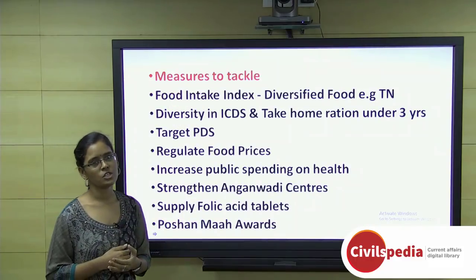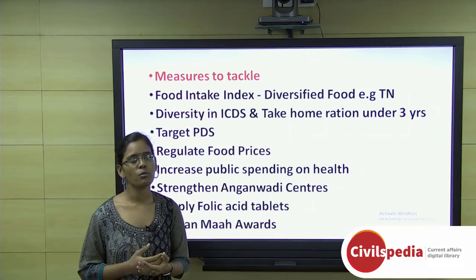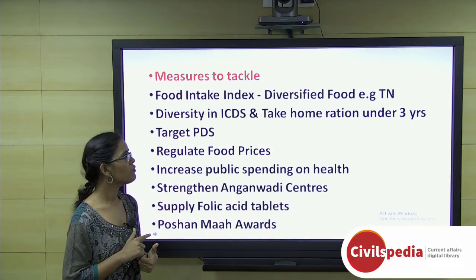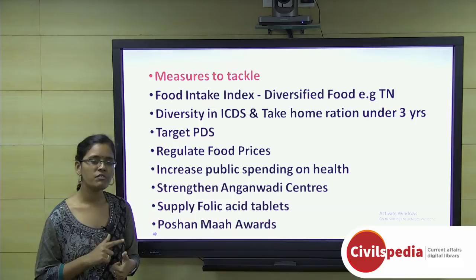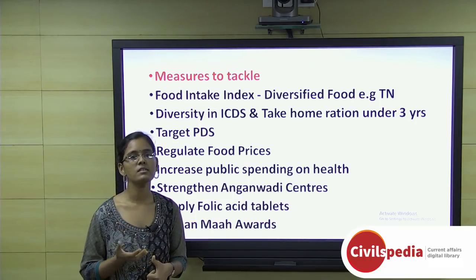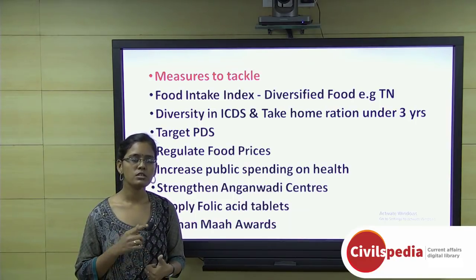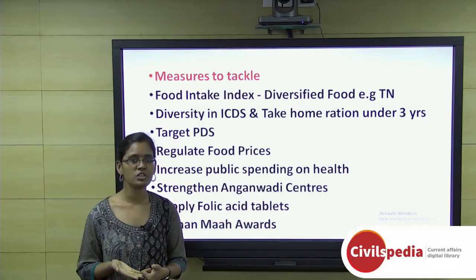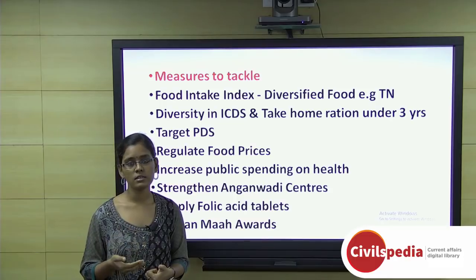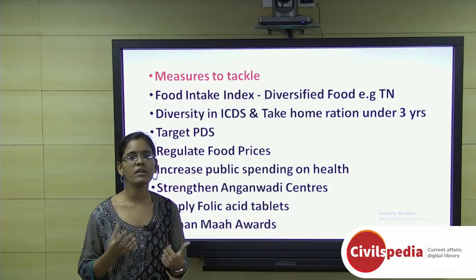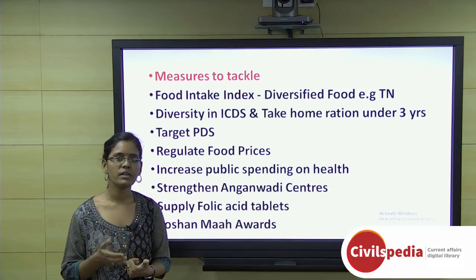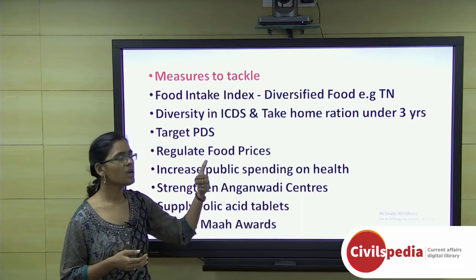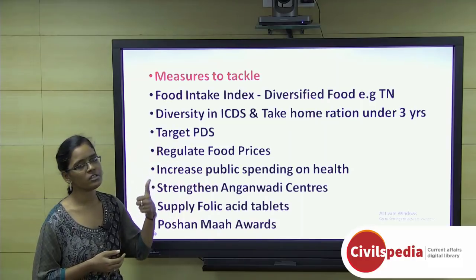And apart from that, what are the measures to tackle this malnutrition problem? First and foremost, we have to address food intake. The food intake index shows that if a state has more diversified food, then the malnutrition problem will be solved, because malnutrition includes undernutrition, overnutrition, as well as micronutrient deficiencies. So to handle this issue, we have to diversify the food basket. Instead of only rice and wheat, we need more and more pulses and other things in the food basket. Tamil Nadu is performing very well with respect to diversified food.